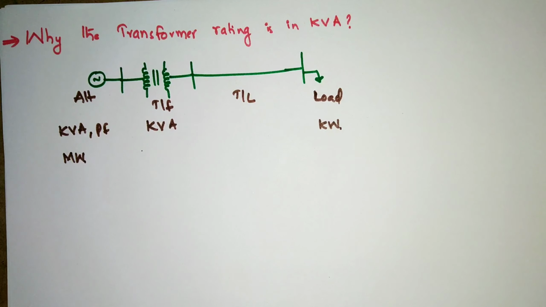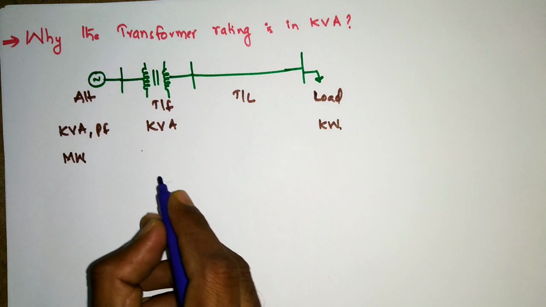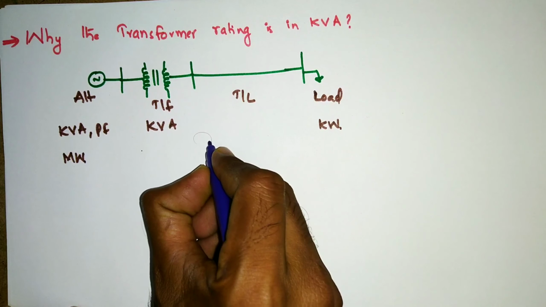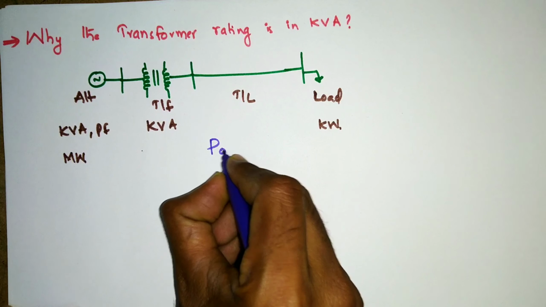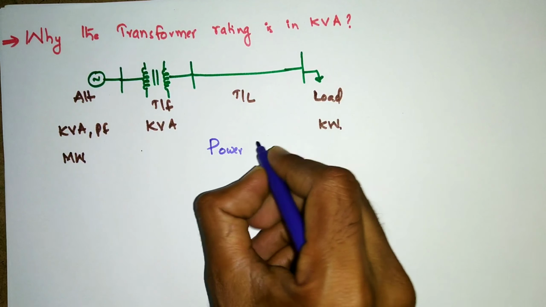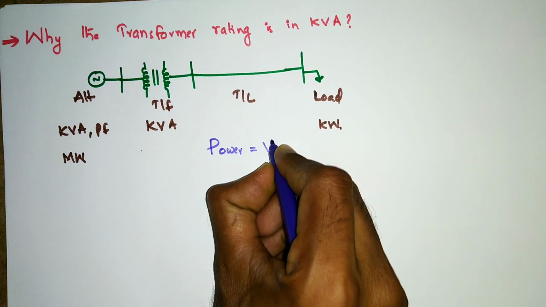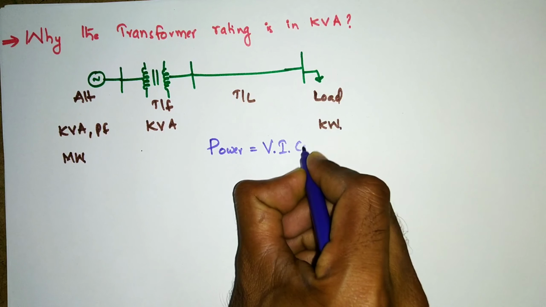To understand the main reason behind this, first of all, the power can be written as power is equal to V into I into cos phi.